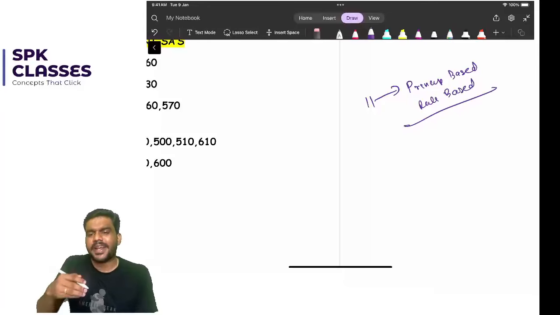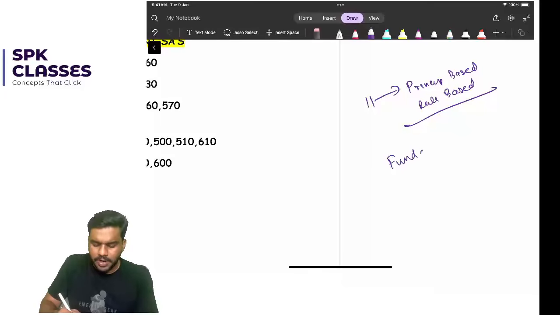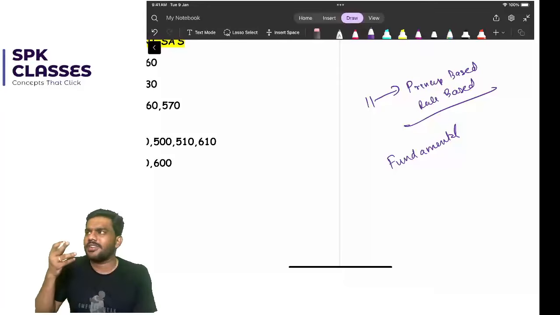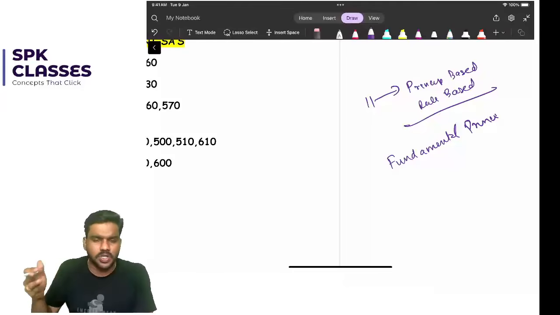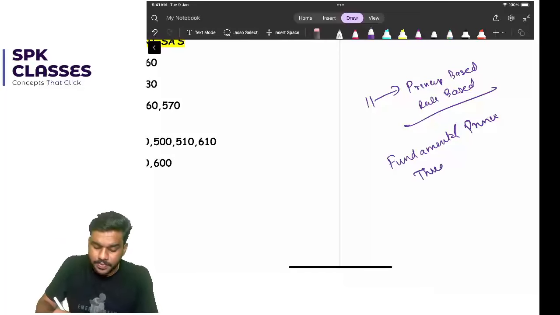Then you can expect MCQ questions from these fundamental principles. We have already discussed a few topics in our focus batch, as well as some MCQs in the Telegram channel. Fundamental principles, that is professional behavior, professional competence and due care, integrity, objectivity, all those topics you can expect some MCQ questions from. Then you can expect questions from threats, even MCQ questions from threats.